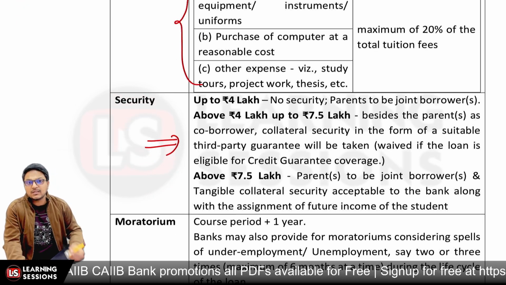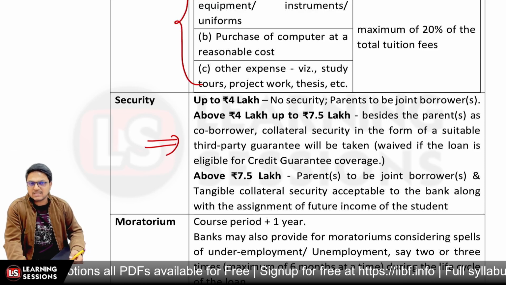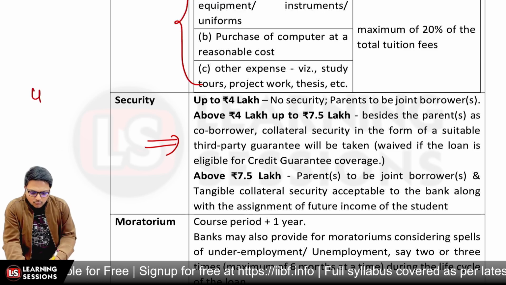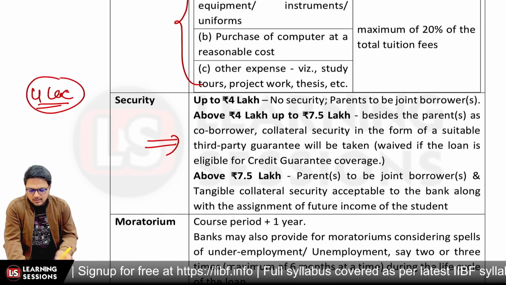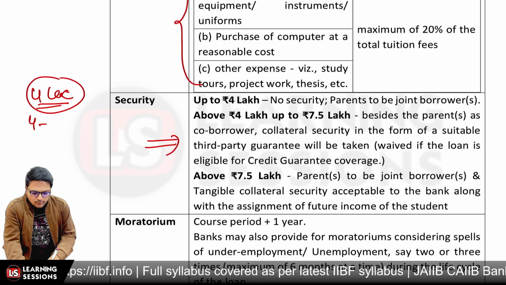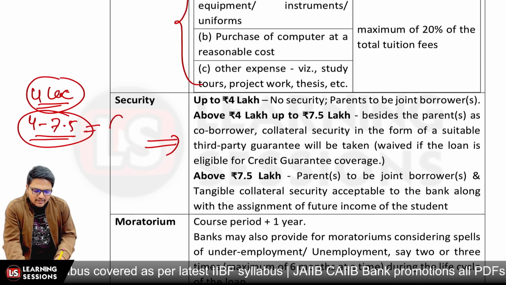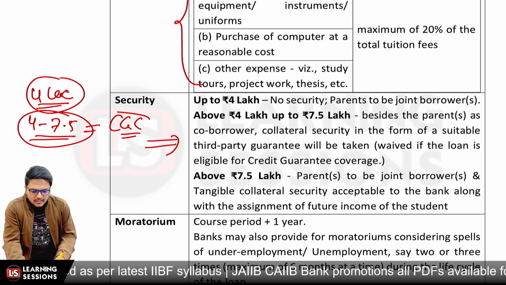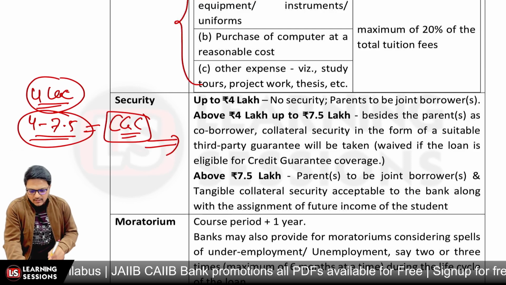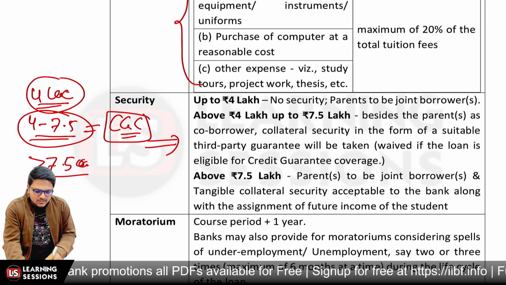And further, if the loan quantum is above rupees 7.5 lakh, in that scenario the parents are to be joint borrowers, and further tangible collateral security according to the quantum of loan asked and as acceptable to the bank can be asked for. So for up to rupees 4 lakh, no collateral security and no guarantee is required, only parents will be co-borrower. For 4 to 7.5 lakh, a suitable third party guarantee is required. But if credit guarantee cover is available, the third party guarantee can be waived off. And above rupees 7.5 lakh, a suitable tangible collateral security acceptable to the bank can be asked for.